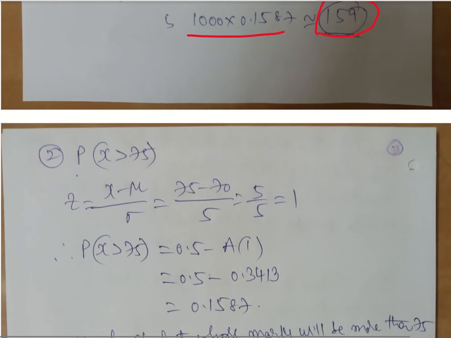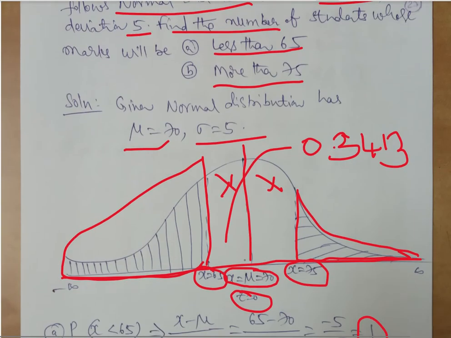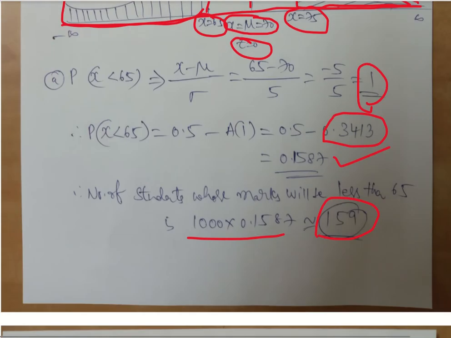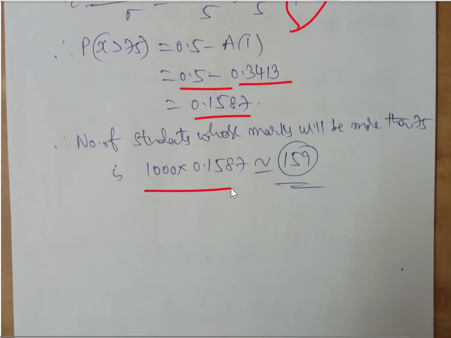Now the next one is P(x greater than 75), this portion. We have calculated from z equal to 0 to this point, and this value is also the same, 0.3413, because we got the z value 1 here. So again from 0.5 you subtract that value and multiply by 1000. Luckily for this problem the value is the same on both sides, so we get a similar value, but it need not be the case always.